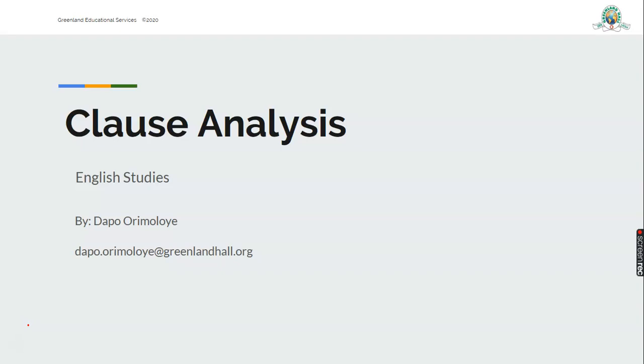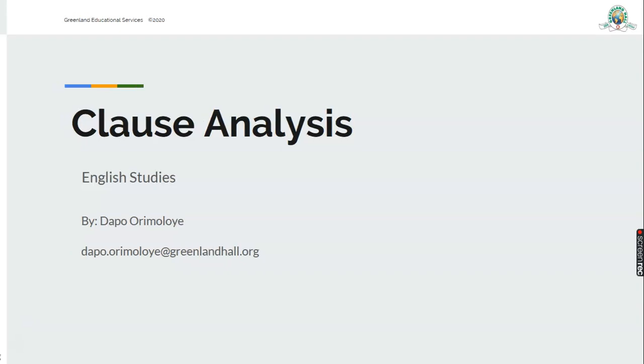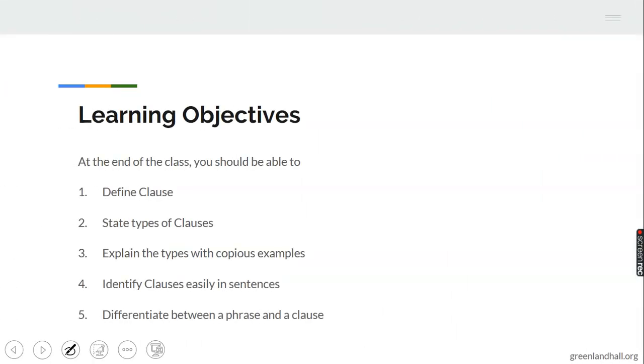I am Dakori Moloye, and today we'll be discussing clause analysis. Let's run through our learning objectives briefly. Number one, after the end of this class, you should be able to define a clause. Number two, to state types of clauses. Number three, be able to explain these types with copious examples. Number four, you should be able to identify clauses easily in sentences. And number five, you should be able to differentiate between a phrase and a clause.